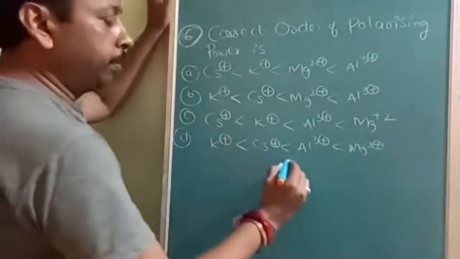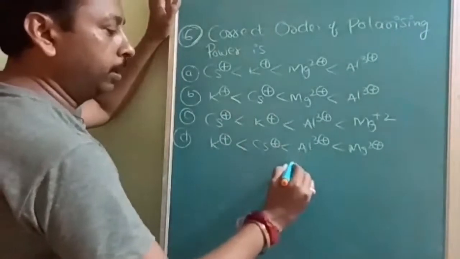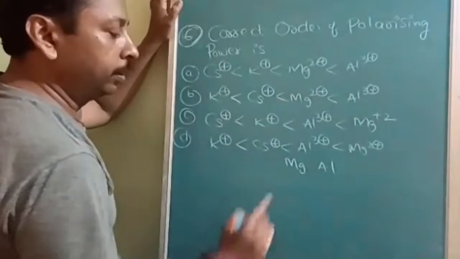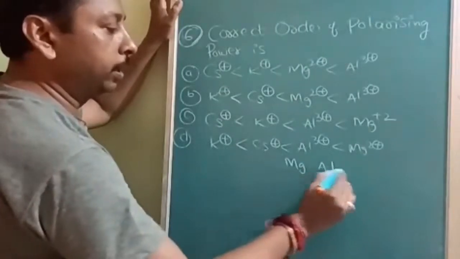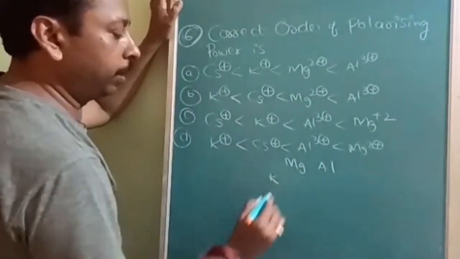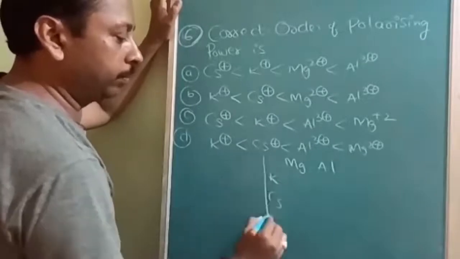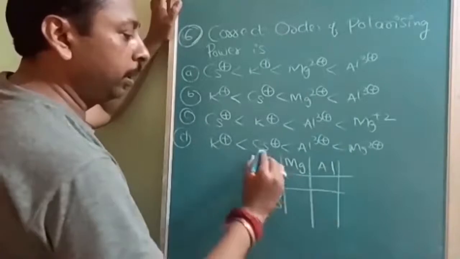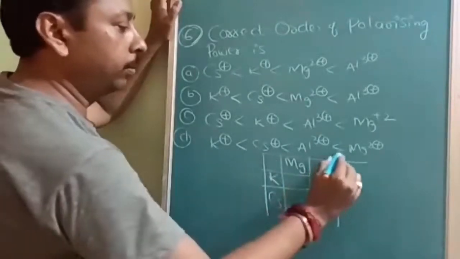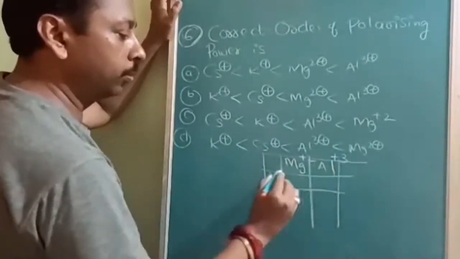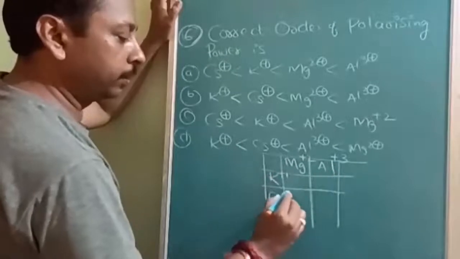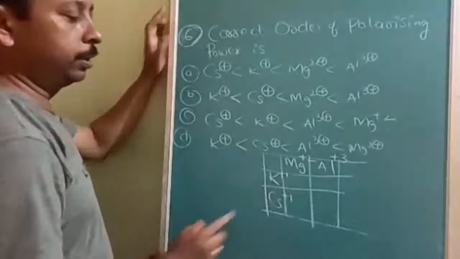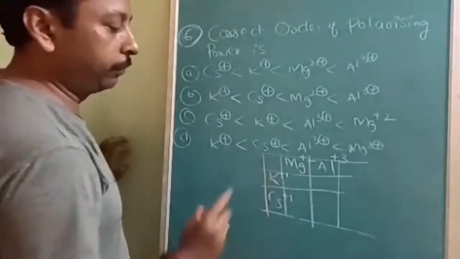First of all, potassium, aluminium and magnesium. Magnesium, then aluminium. So 12, 13. Then in the next, here it will be potassium. Here it will be cesium. So this is the relative position of the elements in the periodic table. Okay, +3, +2, +1 and cesium +1. So this is the relative position: third period, fourth period, fifth period.